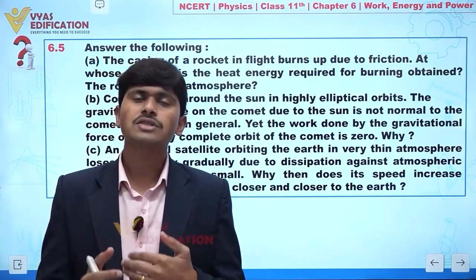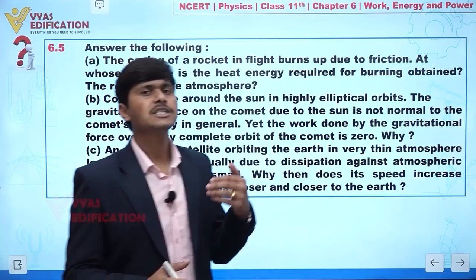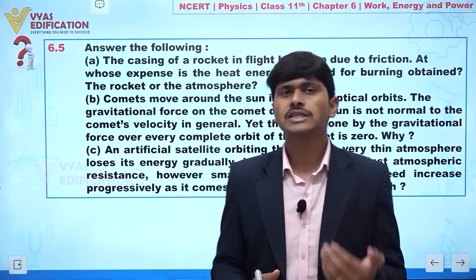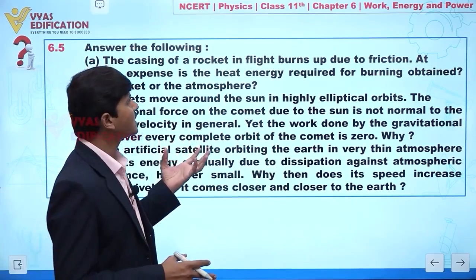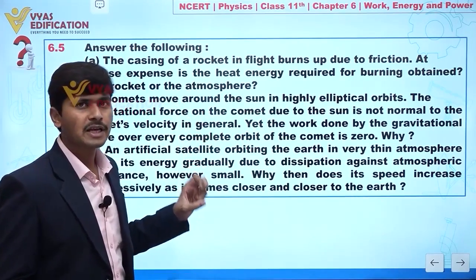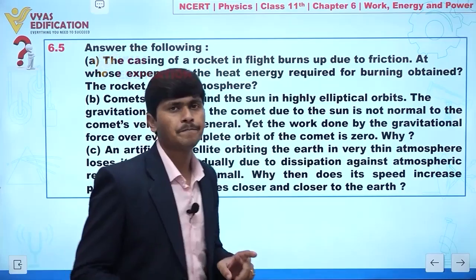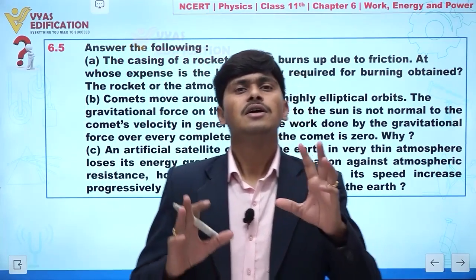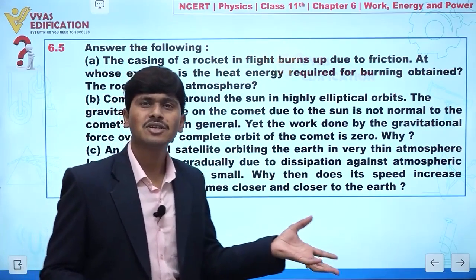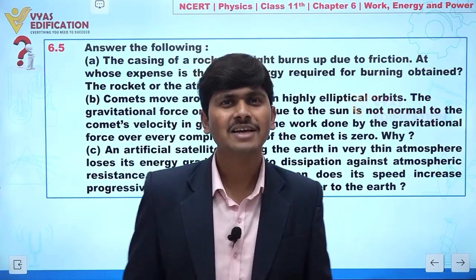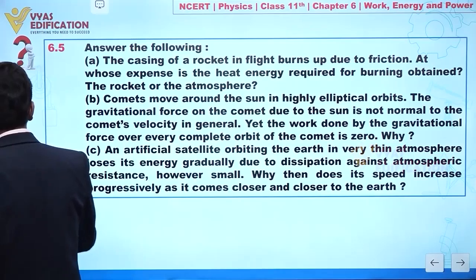Or we can also say the kinetic energy and potential energy are also changing with the rocket, so from here we can say that energy is getting supplied. Clear? So the conclusion is very simple: the energy required to burn that casing is gained from the rocket itself. Clear? So this is all about part A.